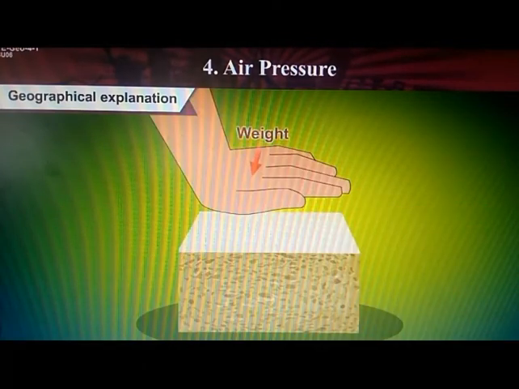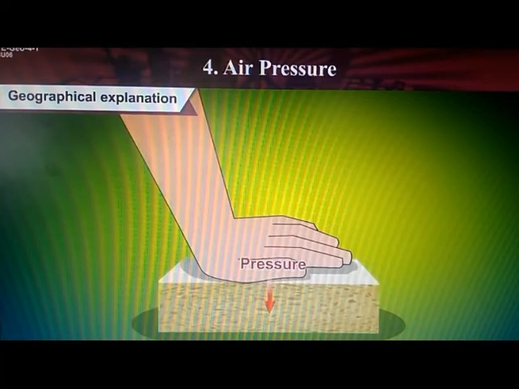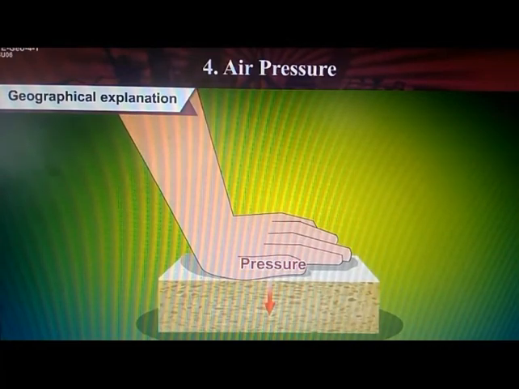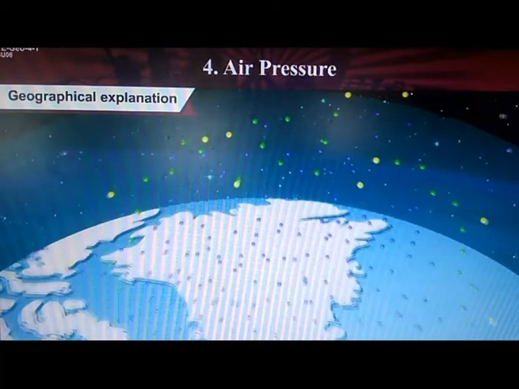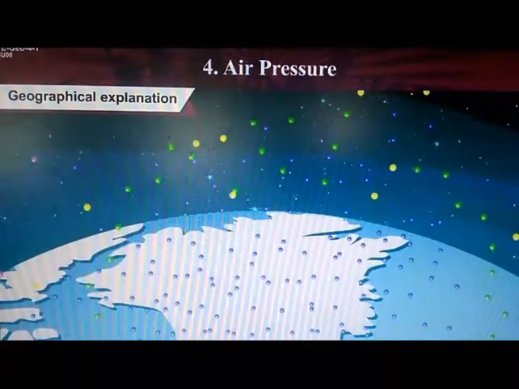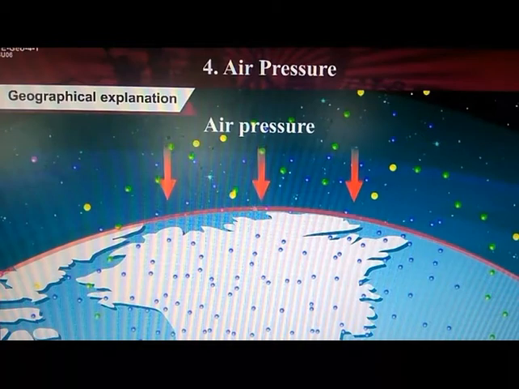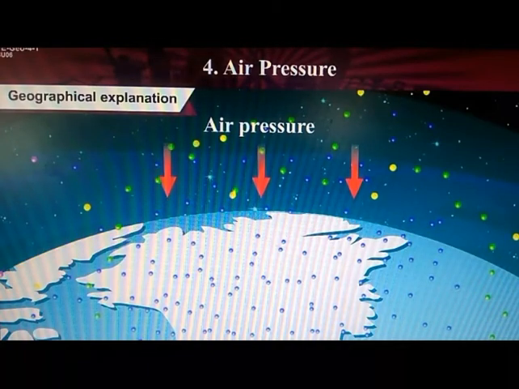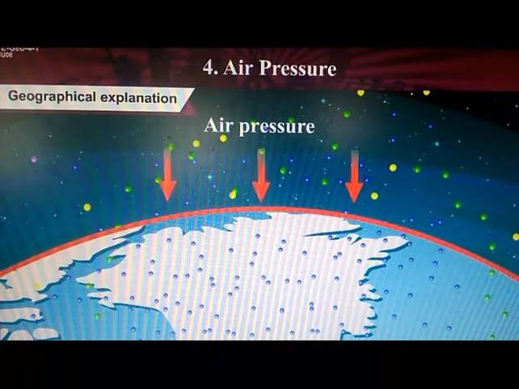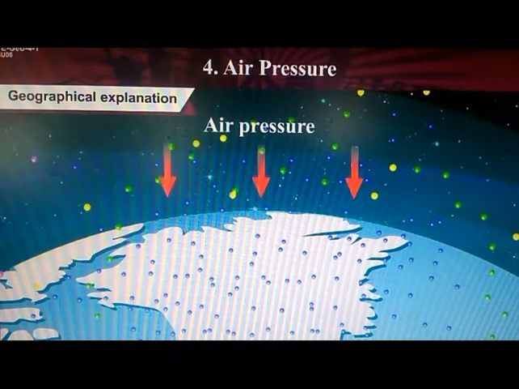Now, let us understand that anything that has weight applies a pressure on the thing that lies below it. There are different layers of the air, and the layers of air that surround the earth is our atmosphere. The layer which is very close to the surface of the earth will have a pressure. Why? Because the top layer is pushing this layer down. So, air will exert a pressure on the surface of the earth.